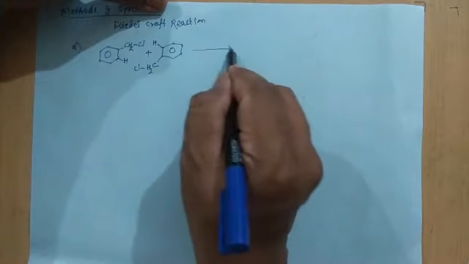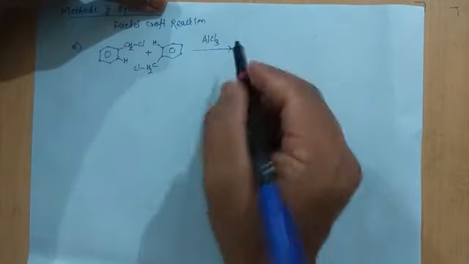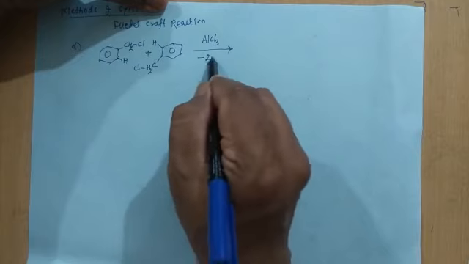So by Friedel-Crafts alkylation reaction, if we heat this compound in the presence of AlCl3, there will be loss of 2 HCl molecules.